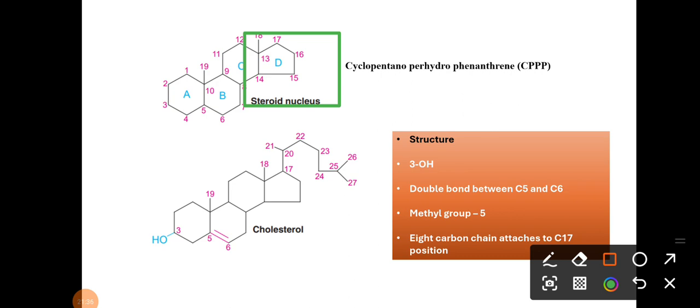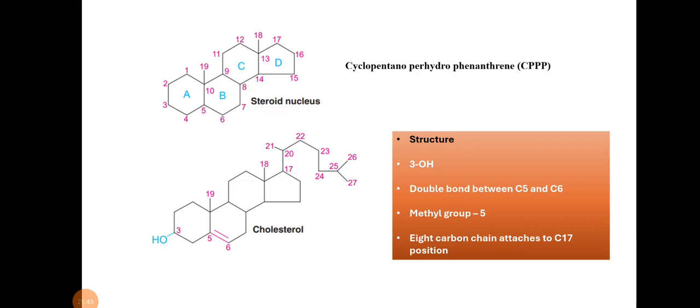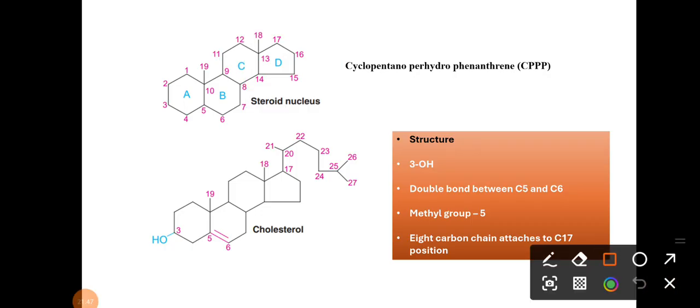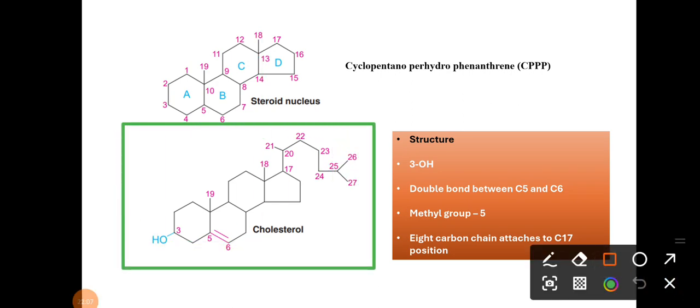So that's why cyclopentano. Perhydro means there is no double bond present, right? In all the rings, all bonds are single bonds, means perhydro. And phenanthrene, so this ring is the phenanthrene, ABC. Phenanthrene means D is cyclopentane, perhydro means there is no double bond, and phenanthrene ring is ABC, means cyclopentano perhydrophenanthrene. Okay, so similarly here is the structure of your cholesterol, right?